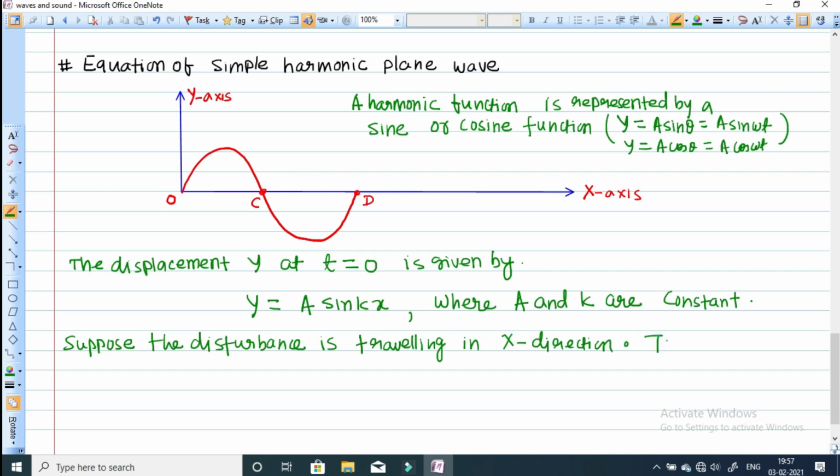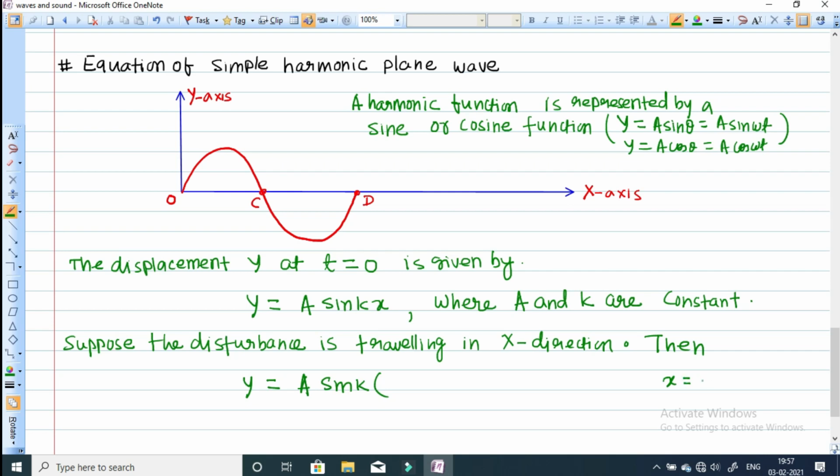the above equation y is equal to a sin kx, where x can be replaced with x minus vt, the new position after time t. Then y will become y is equal to a sin k, replacing the value of x. The distance traveled after time t will be x is equal to vt along the positive x-axis.